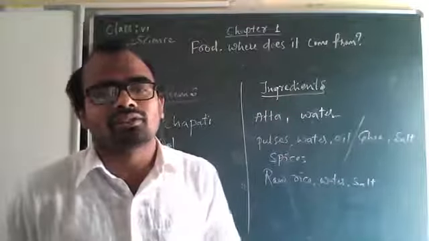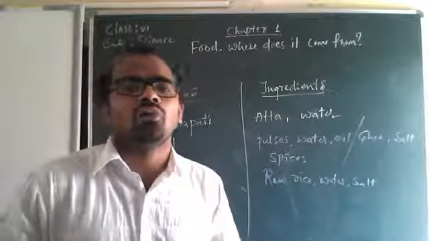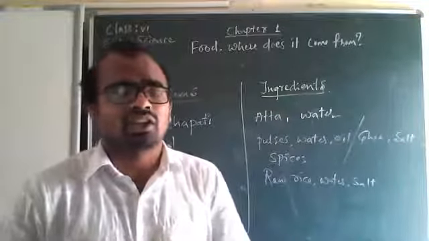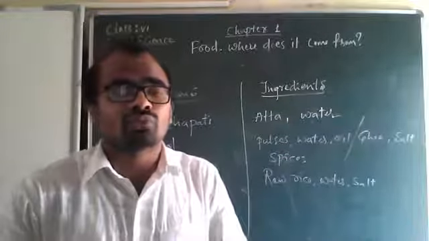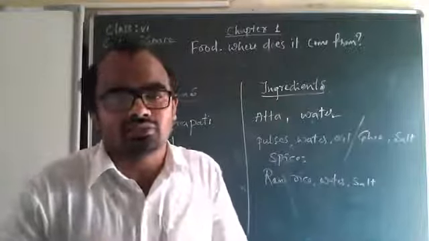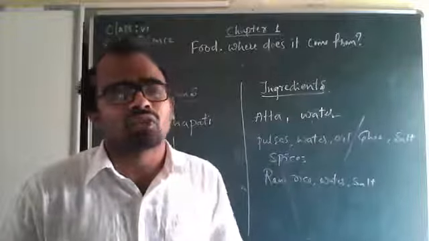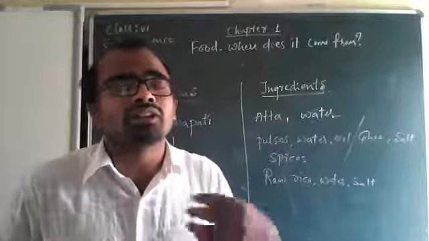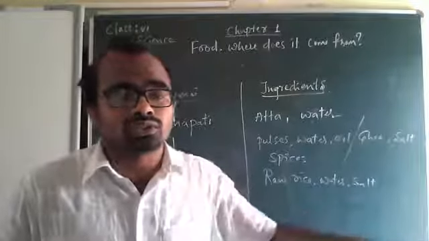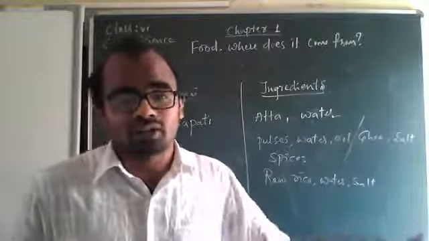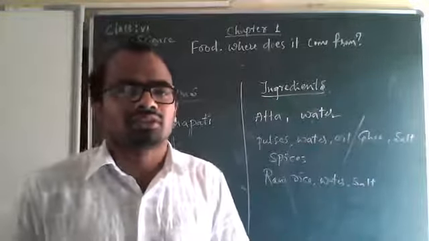So ingredients we learned. This is the class regarding your first chapter. I hope everything is clear in this class. I have not told too much of the syllabus because this is the first class. So we will learn the remaining things. Okay, what are the sources of food? Plant, animal, or other sources, and which animal eats which kind of food? Why do they eat that kind of food? We will learn all those things in the upcoming classes. I hope you all are clear with this chapter. So we'll see the remaining things in the next class.